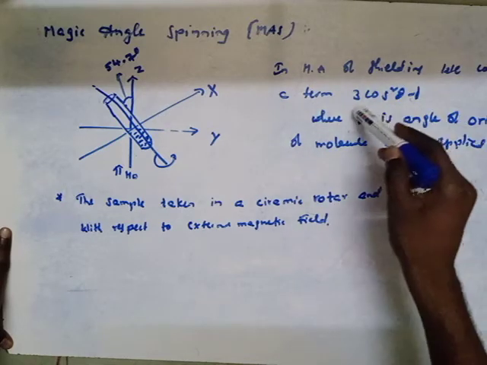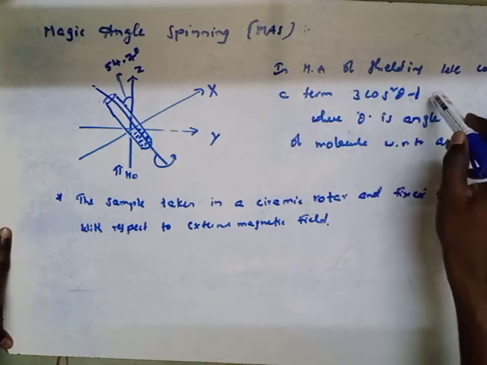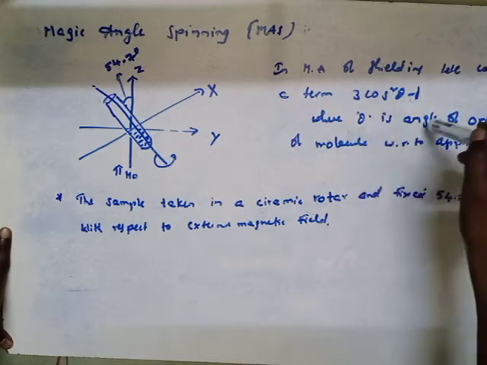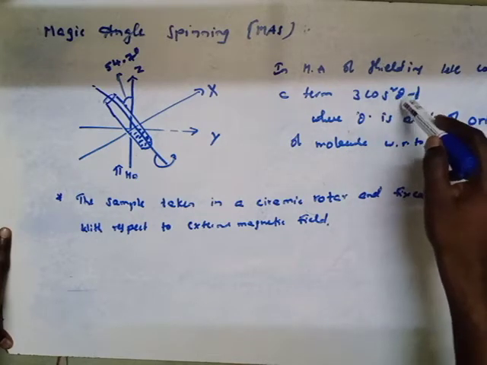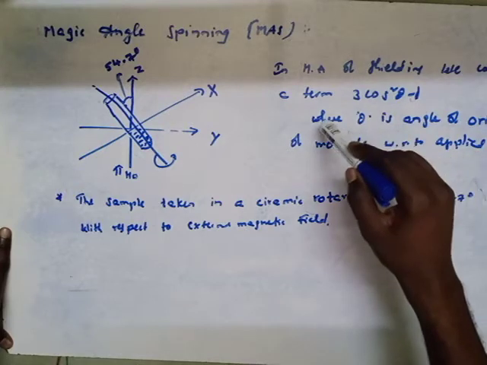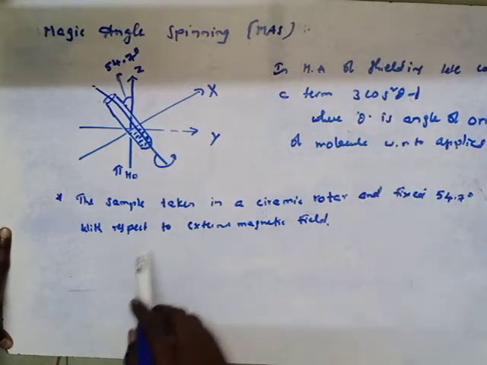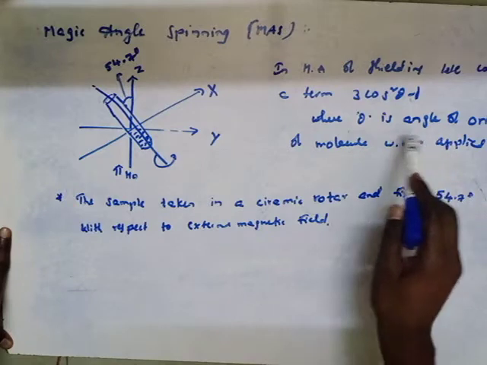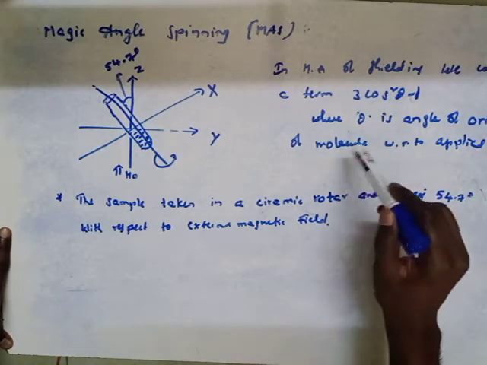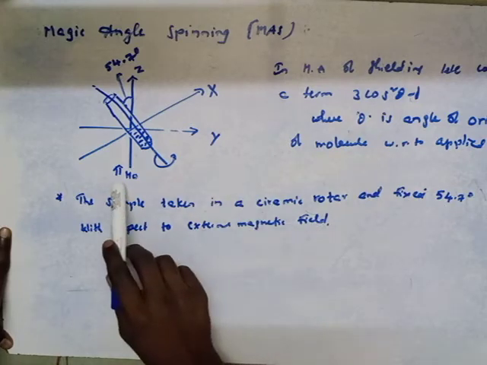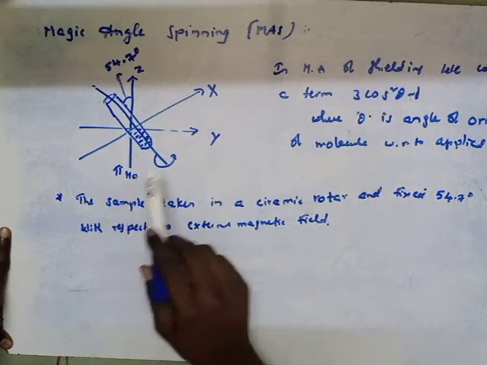That term is 3 cos square theta minus 1, where theta is the angle of orientation of the molecule with respect to our external magnetic field.